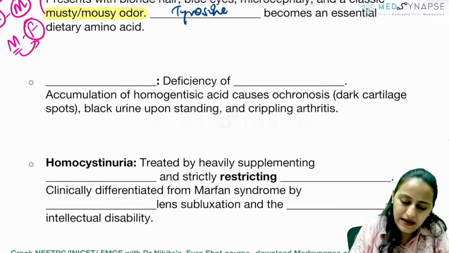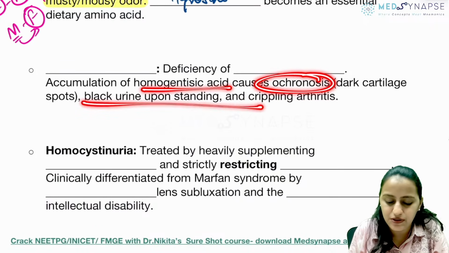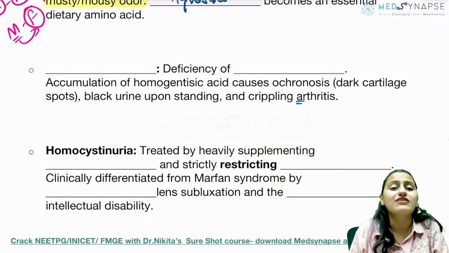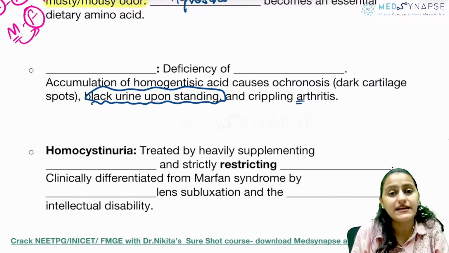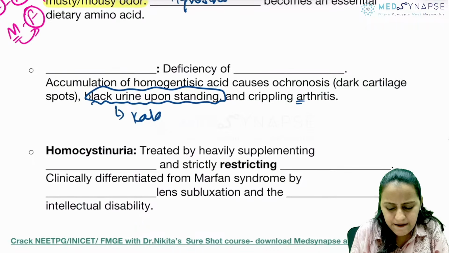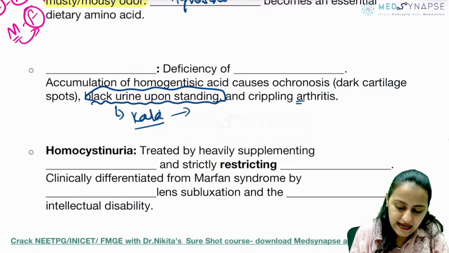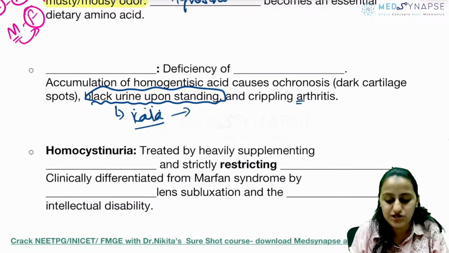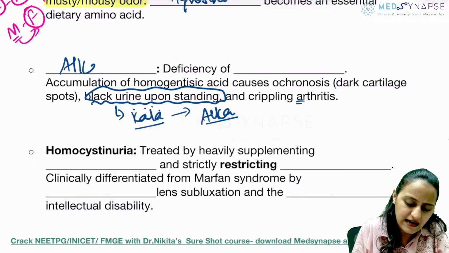Going to the next one: accumulation of homogentisic acid, ochronosis, black urine upon standing, and arthritis. Very, very important, black urine upon standing. Remember, black is kala in Hindi. Kala urine is A-L-K-A. Kala, rearrange the alphabets, it becomes alka. So where do you have kala urine?